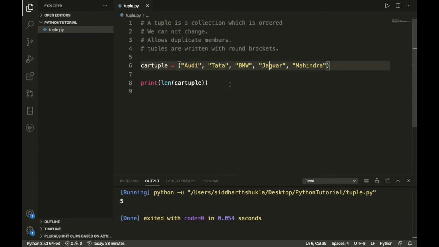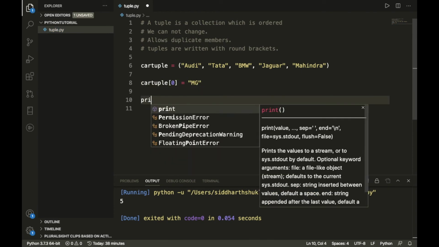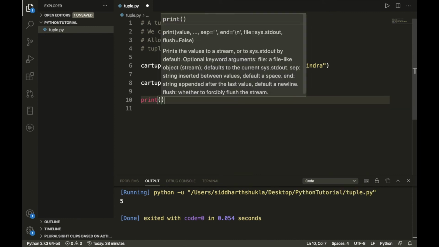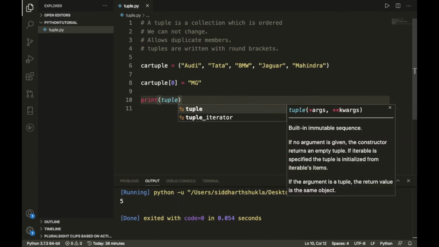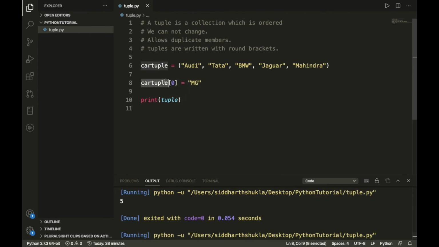And if you want to try to add something, let's try car tuple, and I want to assign this equal to mg. Then what happened? Let's see, print tuple and execute, let me execute this one.